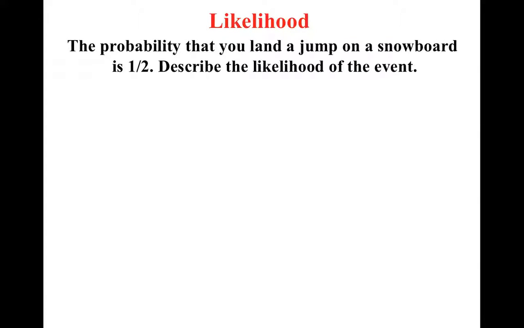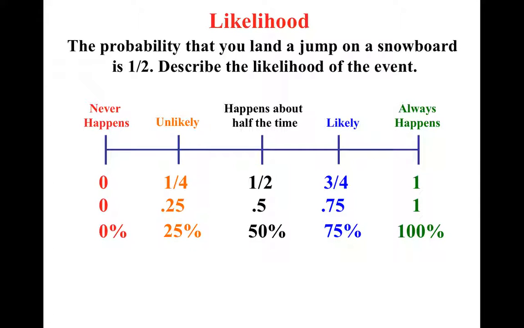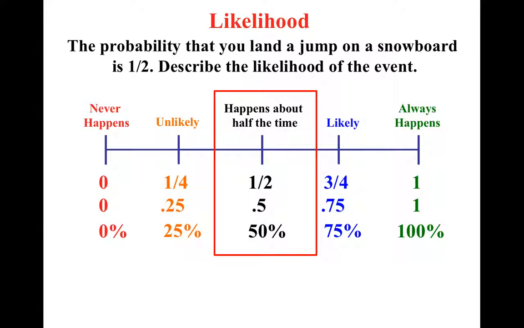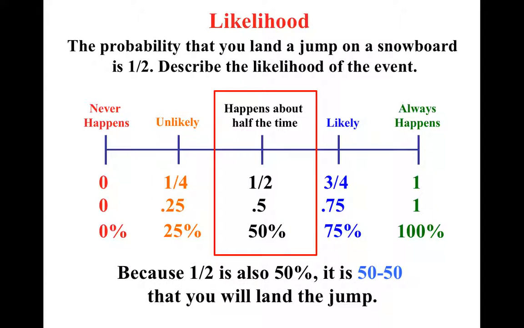All right, let's see. The probability of landing the jump on a snowboard is about 1 out of 2. What's the likelihood of the event? As you go down, you're realizing that it's not never going to happen. It's not really unlikely. It's going to happen about half the time. It's not always going to happen. You can't say, hey, everyone, watch this. It's going to happen about half the time to be able to land that jump. It's a 50-50 chance.